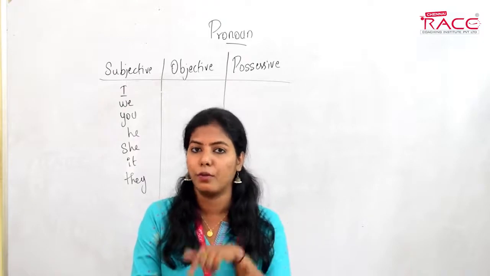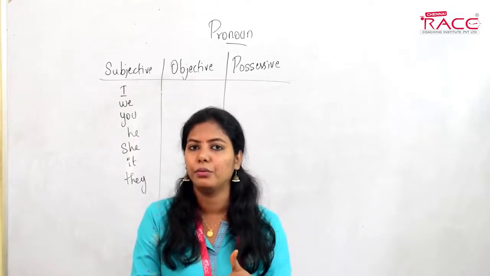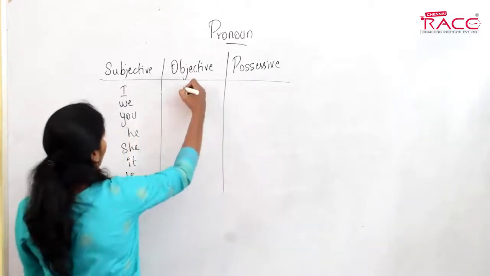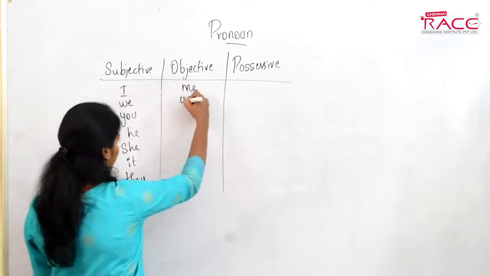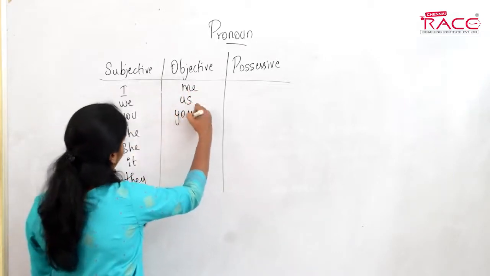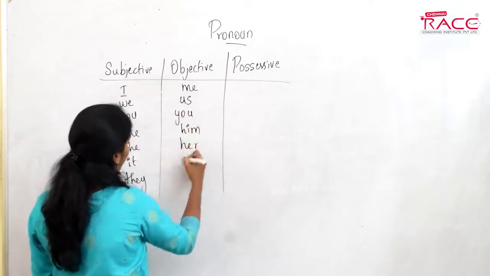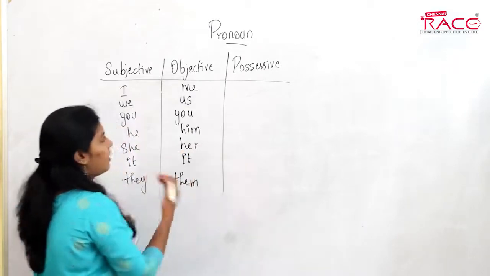When it moves to the objective place, it changes from I to me. So me is the objective form of I. Then what is the objective form of we? Us, you, him, her, it, them. So these are the objective forms.